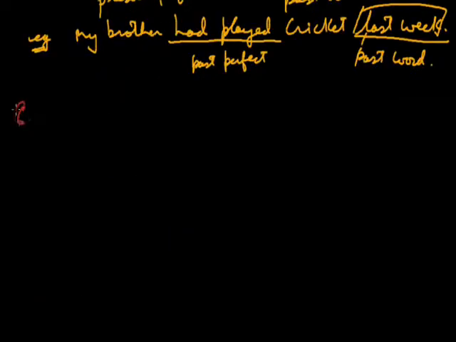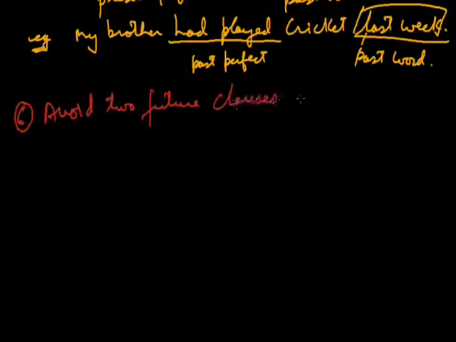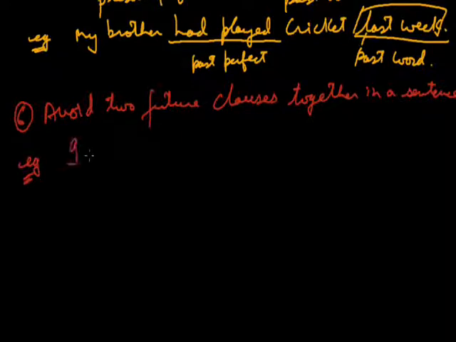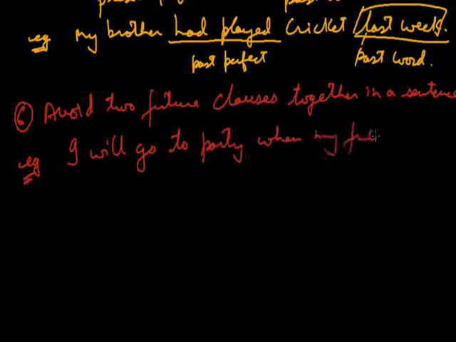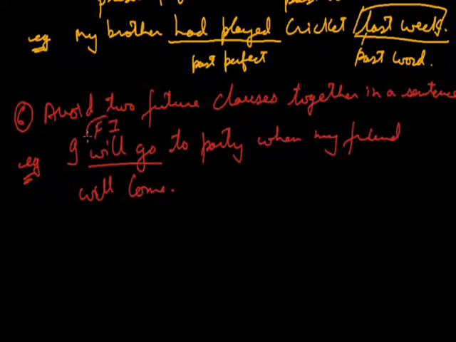Moving further, avoid two future clauses together in a sentence. For example, I will go to the party when my friend will come. Now over here we have used will go, that is a future indefinite tense. It's a future clause. Similarly, my friend will come.